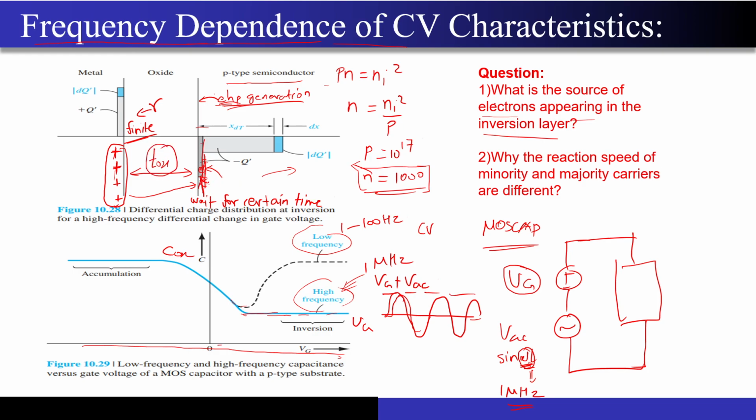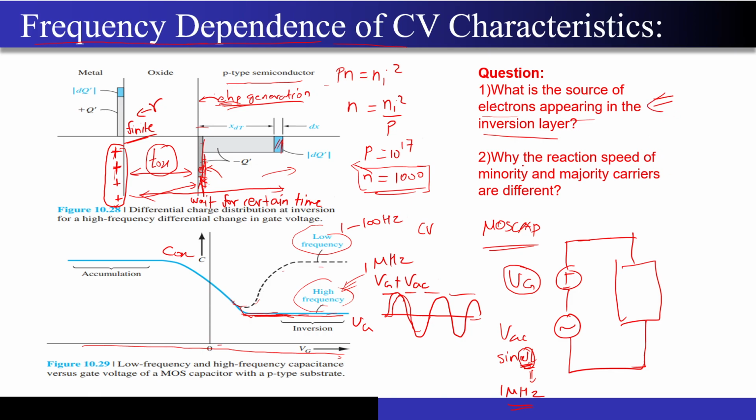But that is not happening. The charges are still present over here, and the moment I increase this distance, my capacitance will still remain at a low value. That's why you are seeing that the CV characteristics just got flattened out. It did not revert back to its original value for the case when I'm applying a high frequency. So I hope the answer to this question is clear: where do these electrons come from?